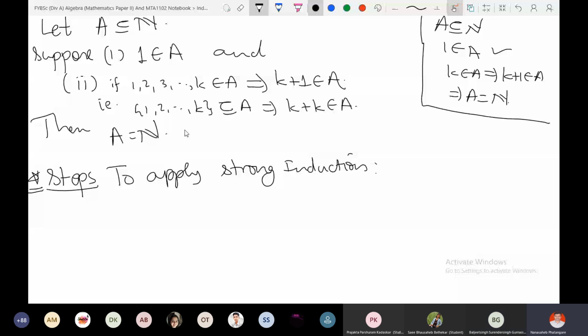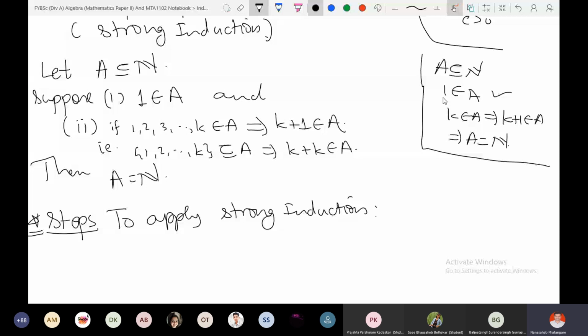See, logically, weak induction, strong induction, inductive property, well ordering property, all are equivalent. Their logical meaning is the same. But to understand that, we need to prove that these are equivalent, which is a difficult thing that we'll discuss later on. But in weak induction, we prove for n equal to 1, and we assume for k.